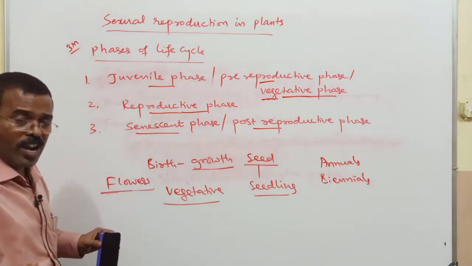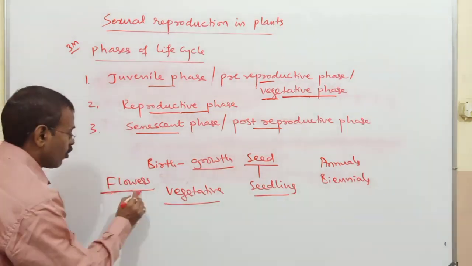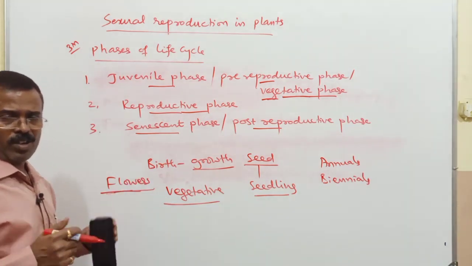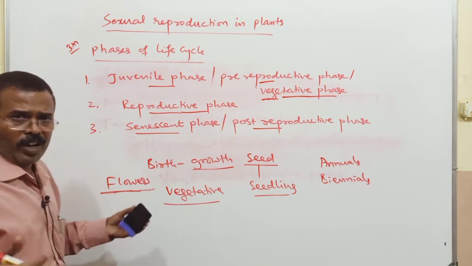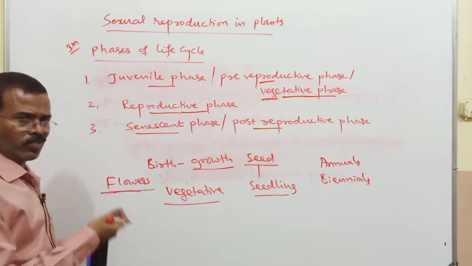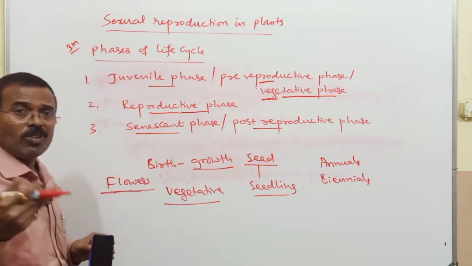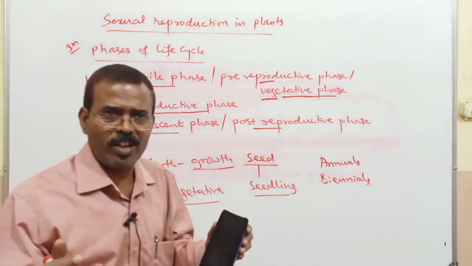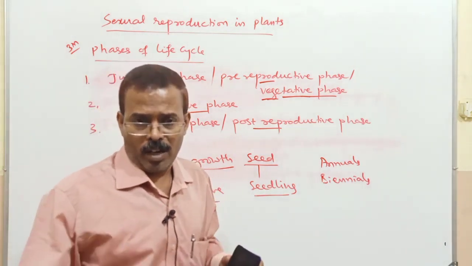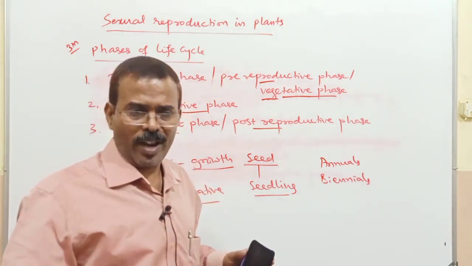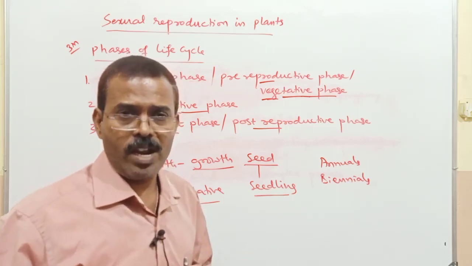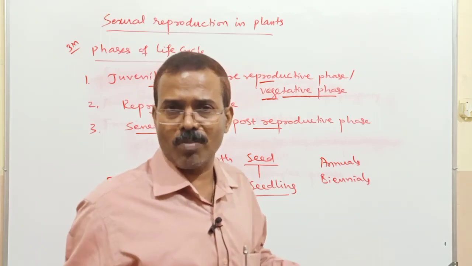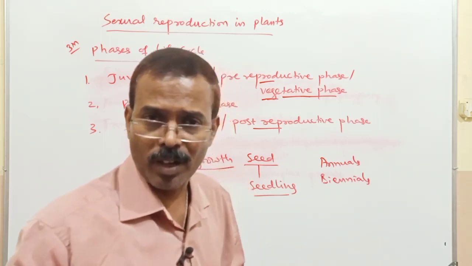So in the reproductive phase, in higher plants, there will be development of the flowers. Flowers are the reproductive structures of the plant, a modified reproductive shoot of limited growth meant for sexual reproduction. The motto of this reproductive stage is mainly the production of offspring, which can be similar to the parent or not similar to the parent. Most of the time they are not similar to the parents, as you know in the case of sexual reproduction.